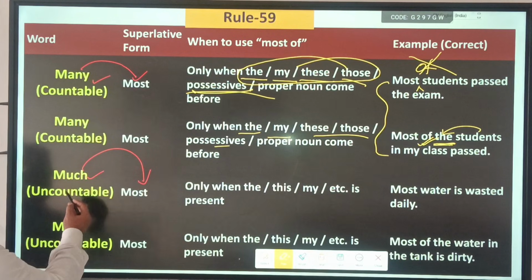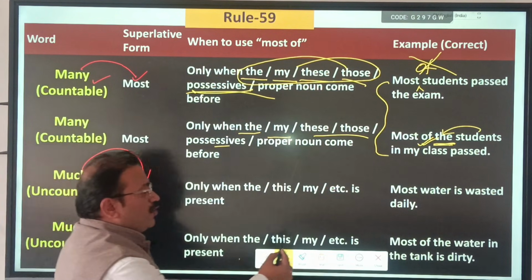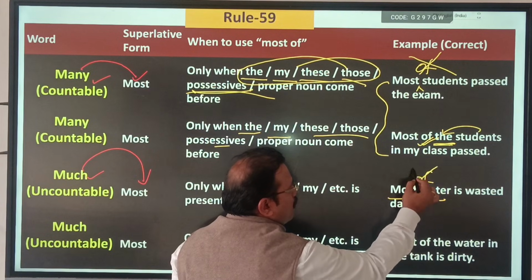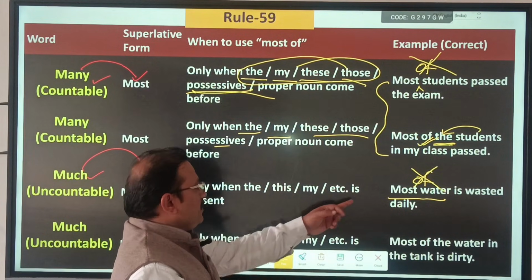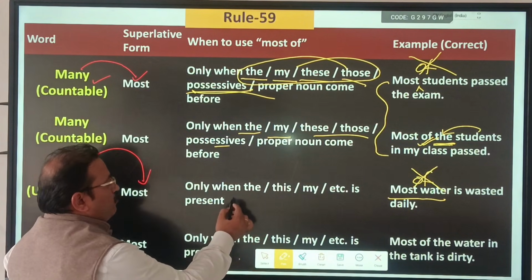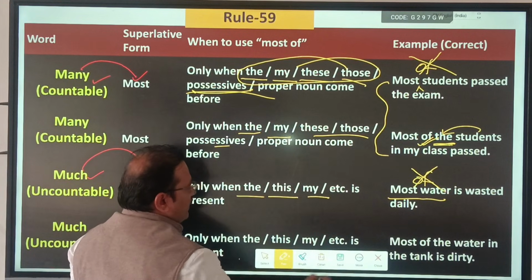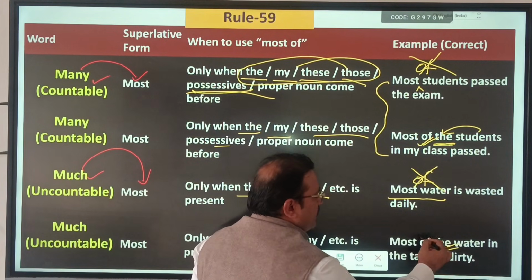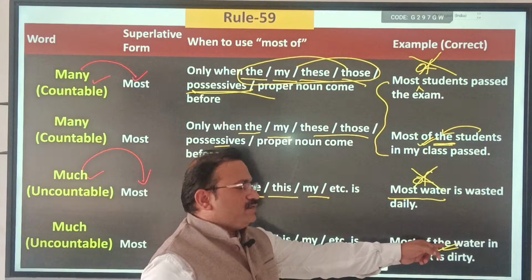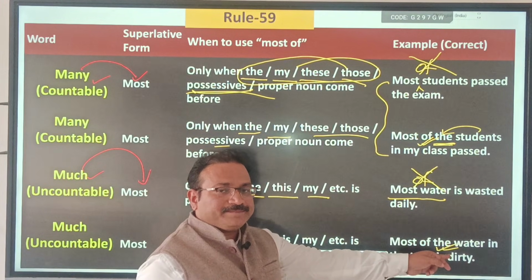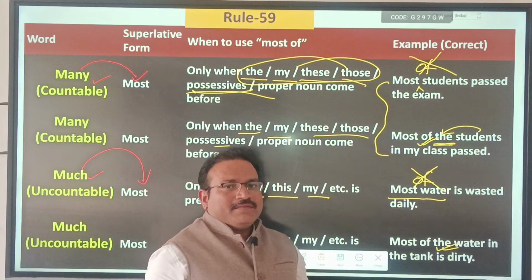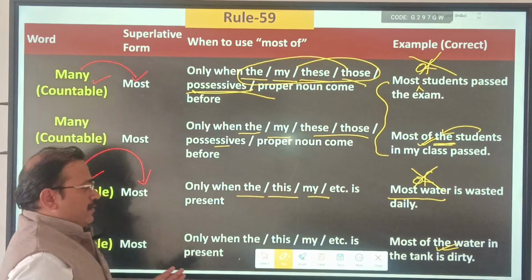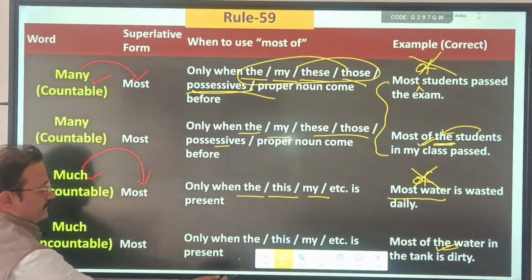The same applies here with much also. Most water, if I write of here, wrong. Why? Because to use of, what do you need? The, this, my. You can see most of the water is right here. Why? Because after of you need the. Very simple but very tricky. You have to just keep this rule in mind for spotting errors.